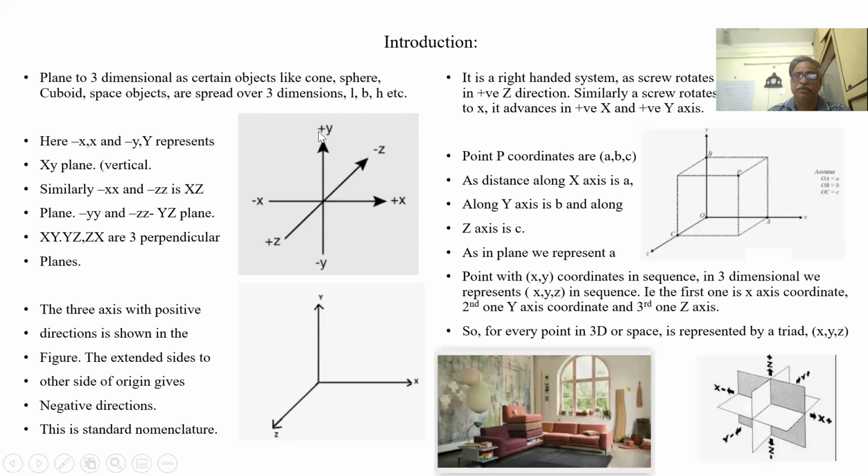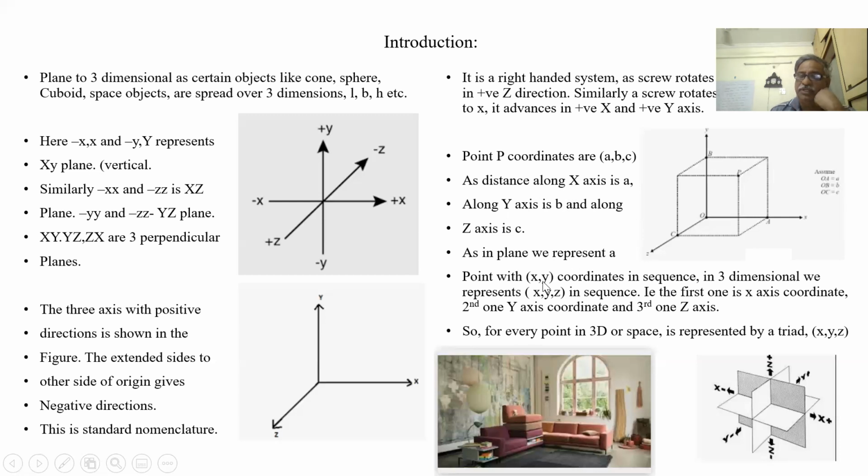That means x is positive, y is positive, z is positive. It is here. So this ball has all positive coordinates, A, B, C. Distance along x-axis is A, y is B, z is C. So a point is written as coordinates in sequence.